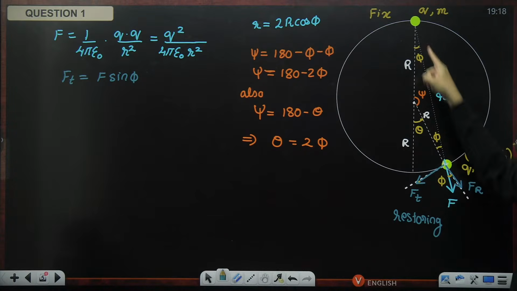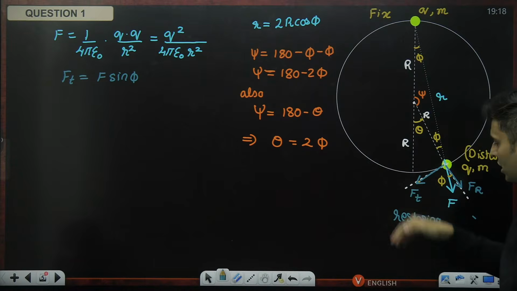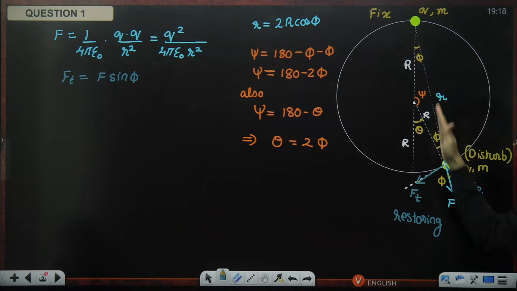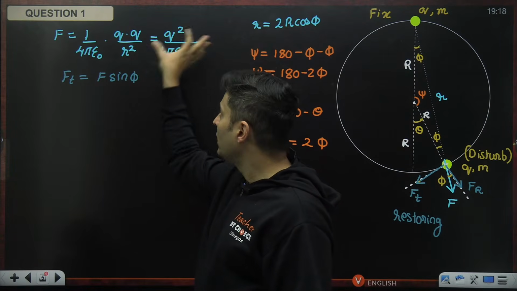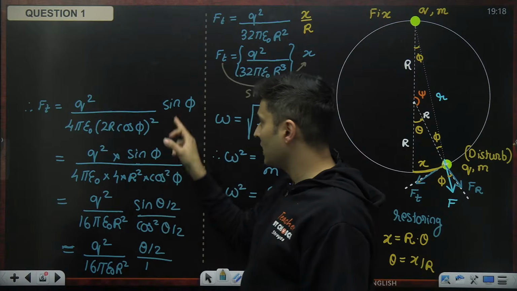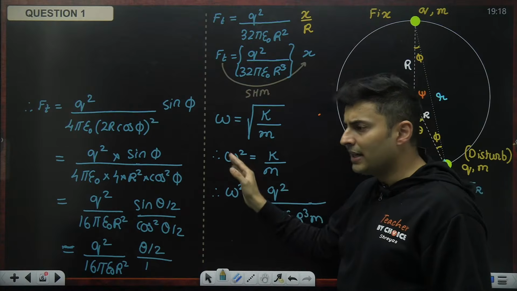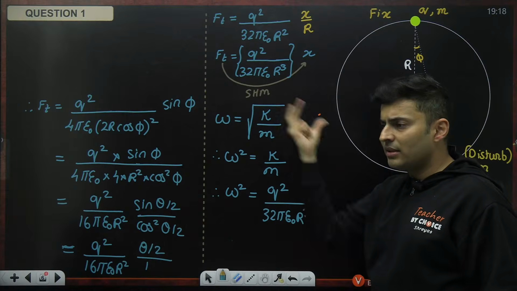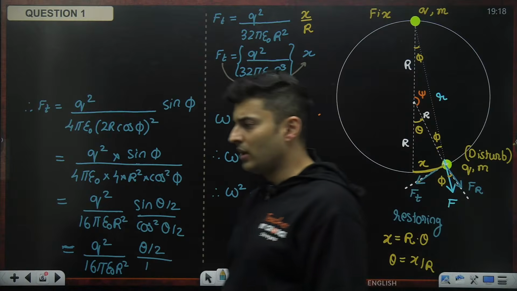And then I saw that the force was making some small angle with the radius. So the tangential component was the component trying to bring it back, or else if all the force was radial, nothing would push it back. So once I understood tangential is restoring, I figured that component out and I substituted the force along with the sine phi value, and I used the substitutions which I did before. Finally, the moment I got force is proportional to the displacement, the inside constant will be k, the spring constant equivalent, and omega is root k by m. That's all we have done.